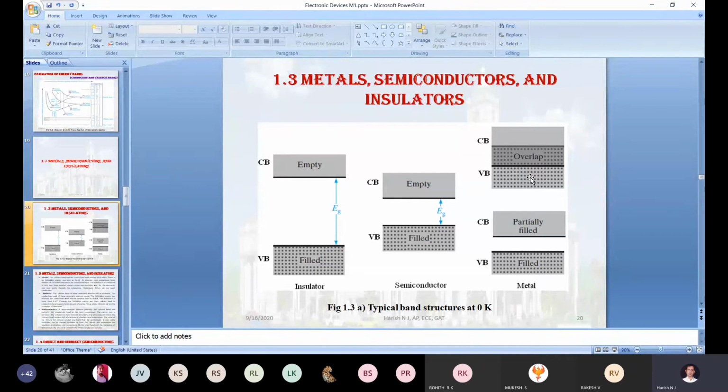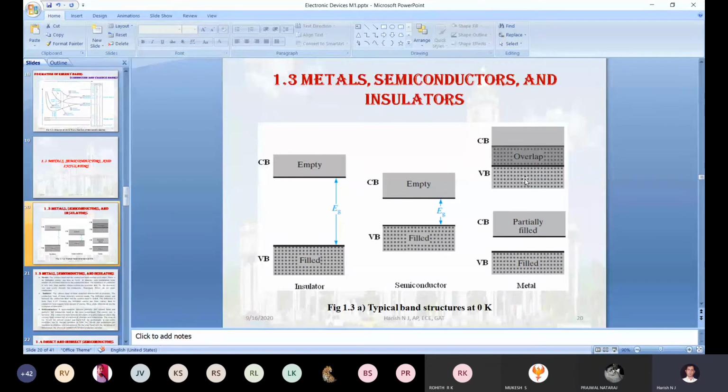In the metal, just check it out, the conduction band and valence band are overlapped. Can you tell me what is the Eg value in the metal? 0. It will be 0. Yes, your answer is correct.